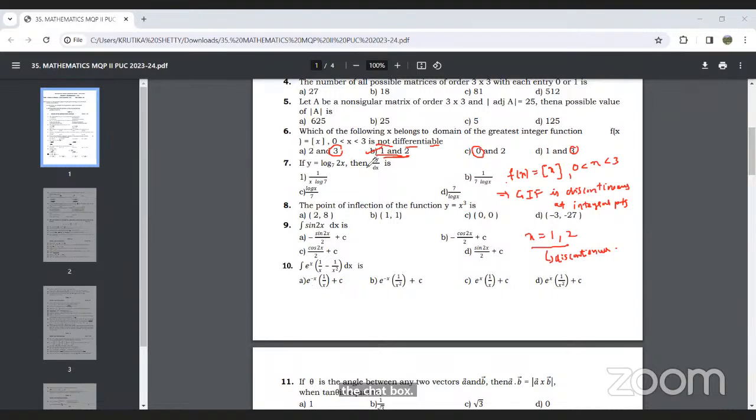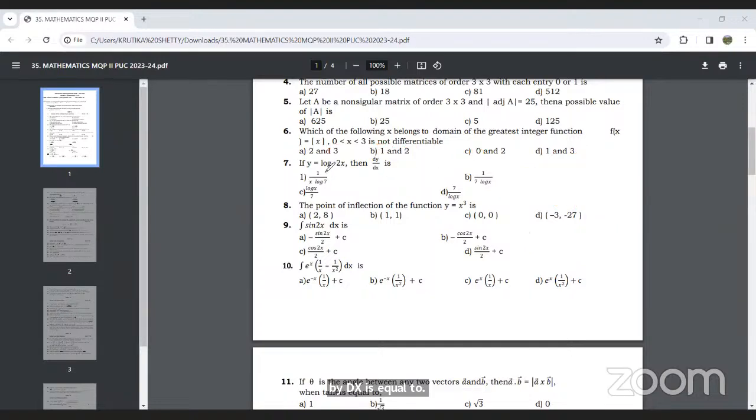Question number 7. y is equal to log of 2x to the base 7. Then dy by dx is equal to? Here we are applying the property of change of base. We can write this as log of 2x divided by log of 7.